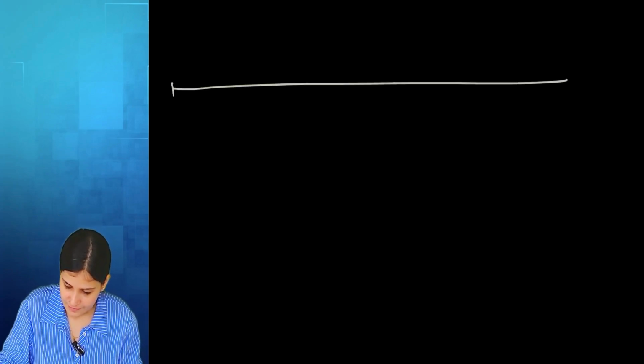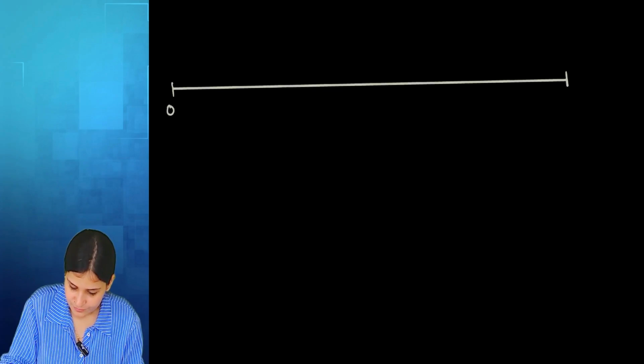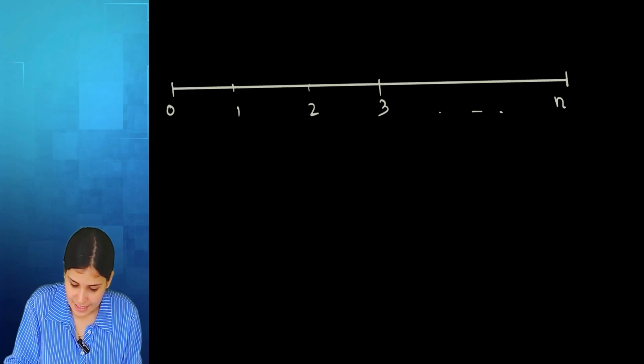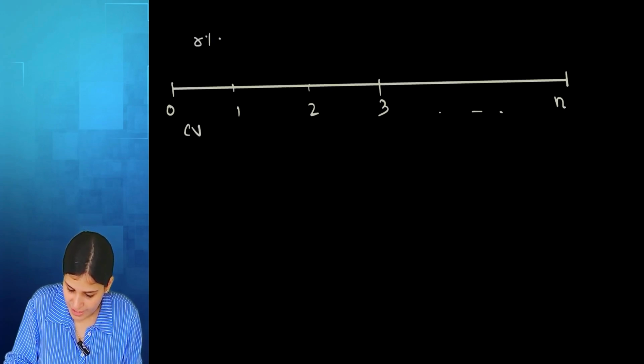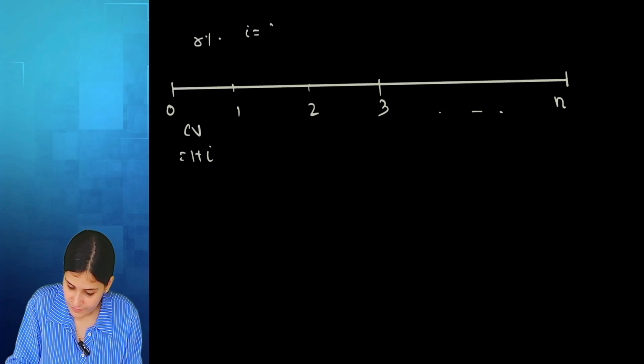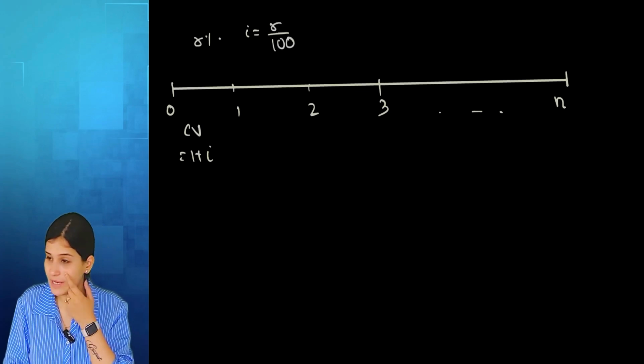Now, coming back to the formula. If you remember, I said that when you are moving to the later part, moving forward, I am getting interest added, so it will get multiplied. And if I am coming back, it will divide. So here, times 0, 1, 2, 3, n installments. Rate is r%. So my compounding value will be 1 plus I. What is I? R by 100. So my compounding value is 1 plus I.